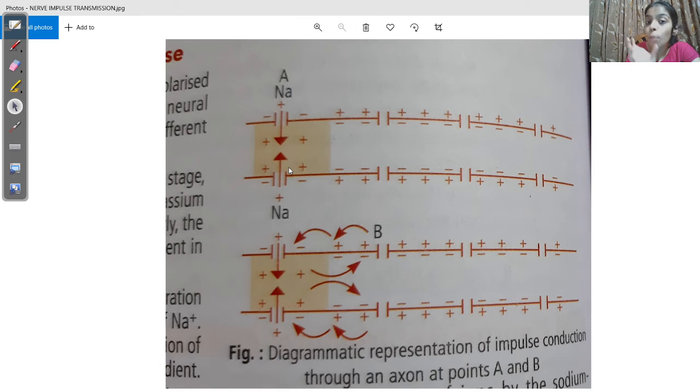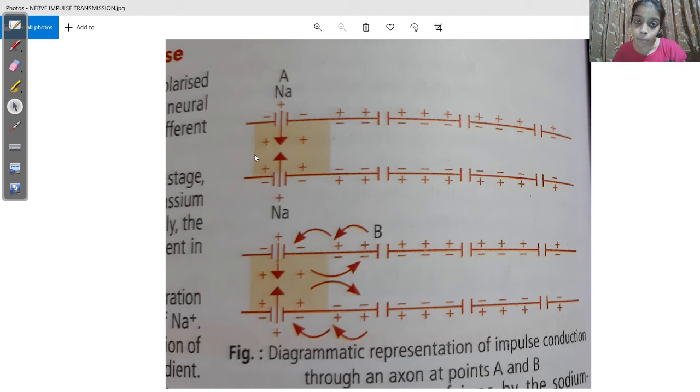So from the positive value, when it is slowly coming down, there is a slow decline, we call it negative after potential. When sufficiently the internal environment of the axon has become negative, we call it positive after potential.